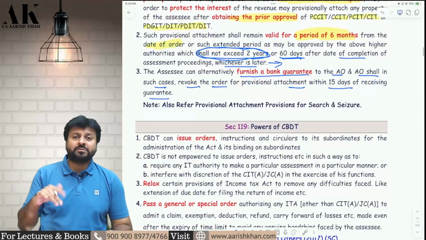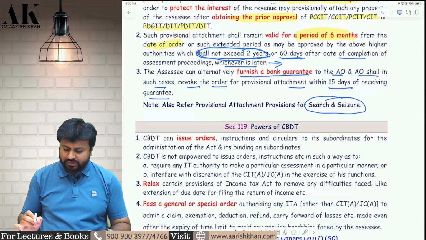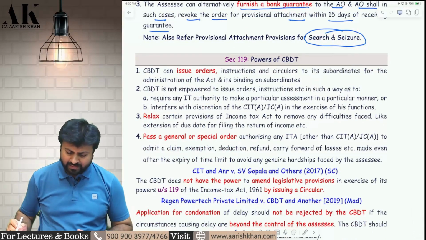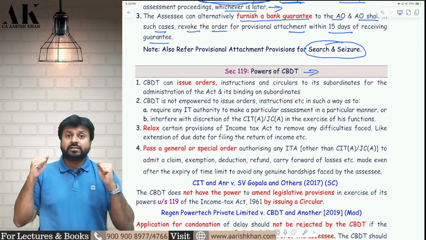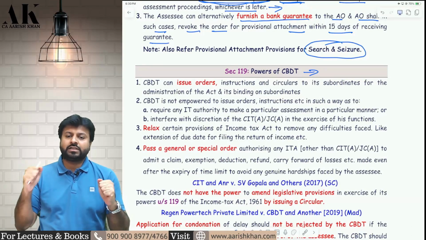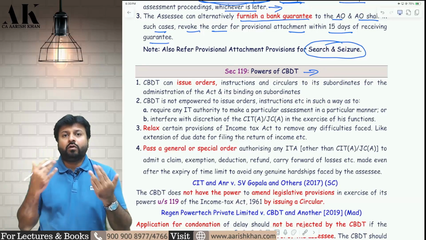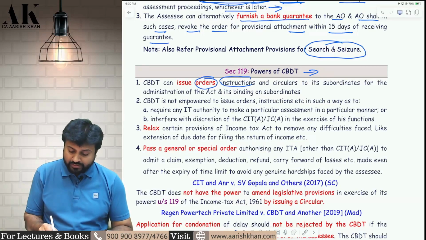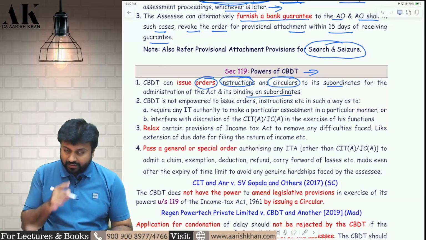Now, this provisional attachment concept will also come once again in the concept of search and seizure. Now, certain small powers are there. One by one, I will tell you what are the powers of CBDT. CBDT has lot of powers which are given under section 119 of the income tax law. What all powers are there with CBDT? CBDT has power to issue orders, it has power to issue instruction, it has power to issue circular to its subordinates, and it's binding on the subordinate.